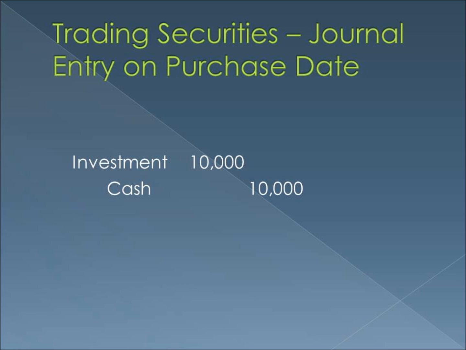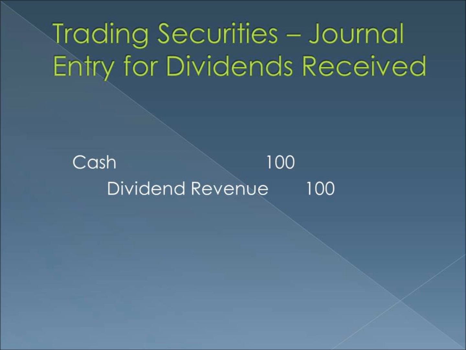Suppose that on January 1st of year 1, ABC Company purchases 100 shares of stock in XYZ Company at $100 a share for a total of $10,000. Suppose also that ABC intends to sell the shares in the near future. The proper journal entry to record the purchase of the securities would be a debit to investment in trading securities and a corresponding credit to cash, each for $10,000. Now suppose that on June 31st of year 1, XYZ Company declares a dividend of $1 per share. Since ABC holds 100 shares, it would record a debit to cash for $100 and a credit to dividend revenue of $100.